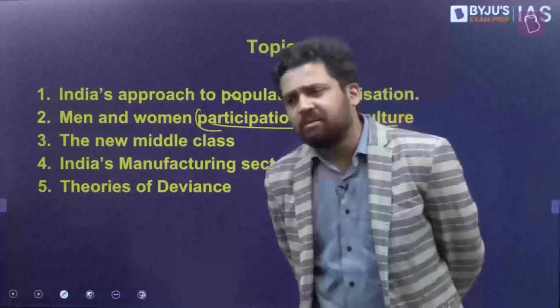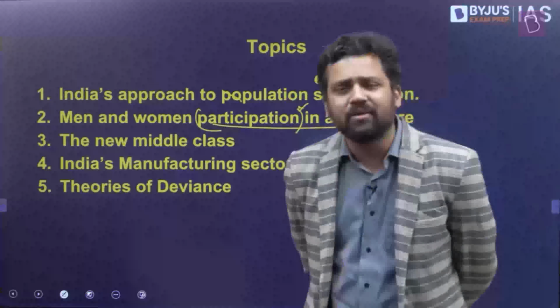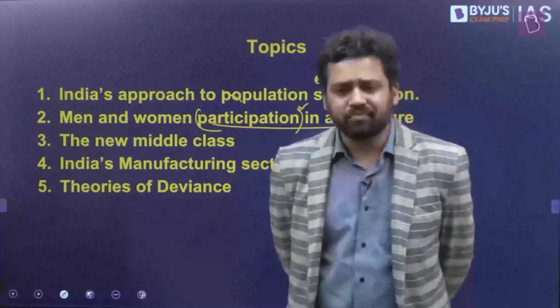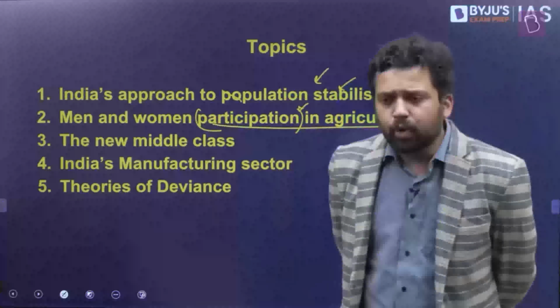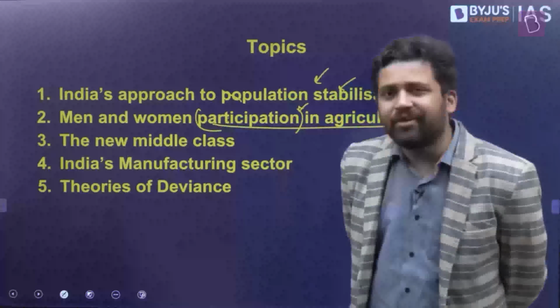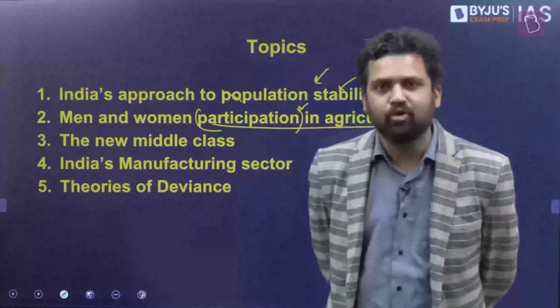This is broadly related to sexual division of labor, patriarchy, entitlement. This is there both in sociology paper 1 as well as sociology paper 2. But we will be focusing on data related to India, so maybe it is more relevant from the sociology paper 2 perspective. Also, when we discuss this topic, I will be giving you different data points. Some of these data points might be relevant from your exam perspective, and you can include some of these numbers over there.